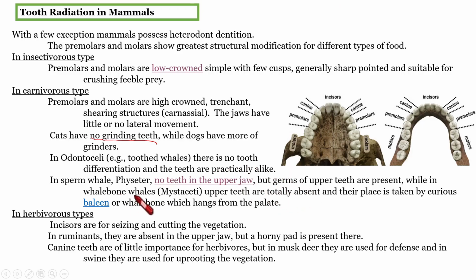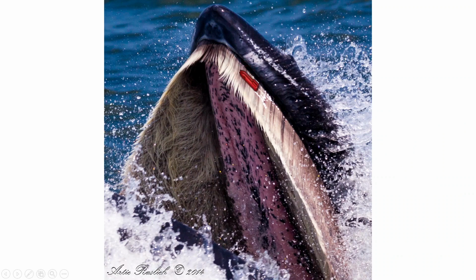Then in the case of whalebone whales, the upper teeth are totally absent, and their place is taken up by baleen. You can see some horny hard structures hanging from the palate, existing in two rows.